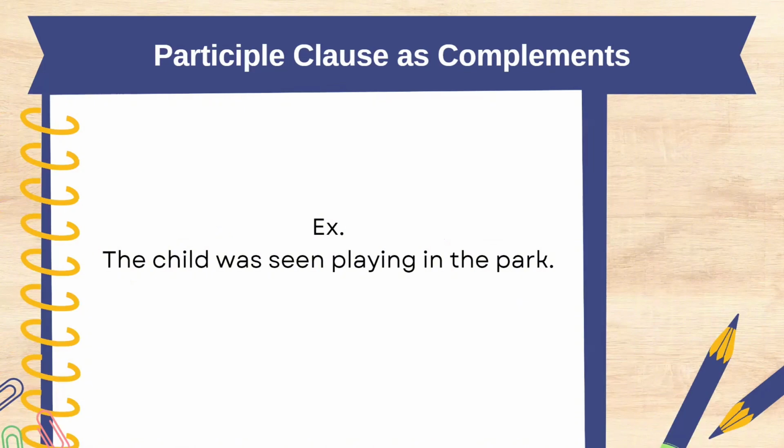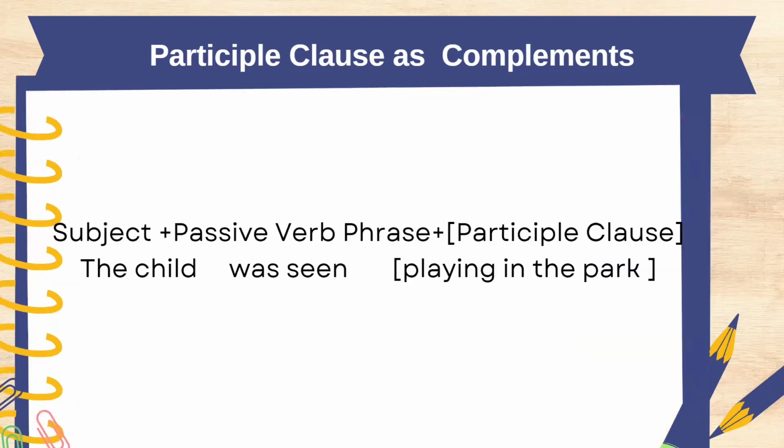So when we say participle clauses, it uses verbs in forms like ing, or present participles, or ed, past participles. They can give extra information, but are less common as direct complements. So in this example, the child was seen playing in the park. Now let's define the subject, verb, and the participle clause. Next slide, please.